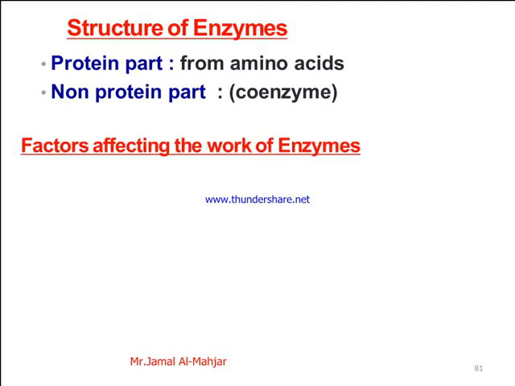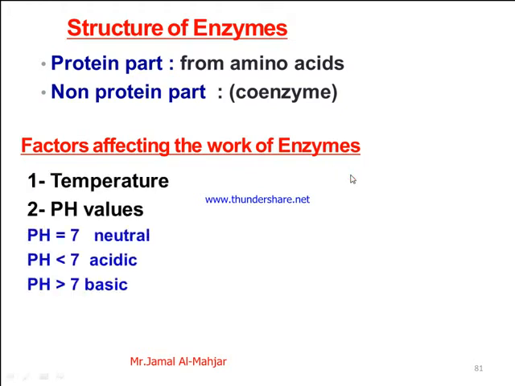What are the factors affecting the work of enzymes? There are two factors: the temperature inside the body and the pH value inside the body. The pH value means the type of the medium.